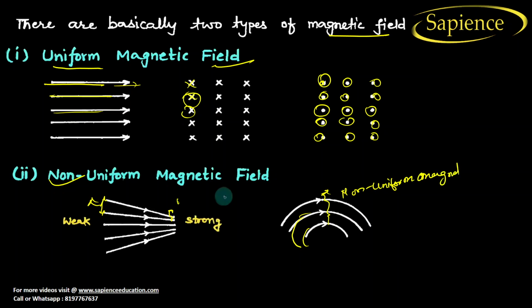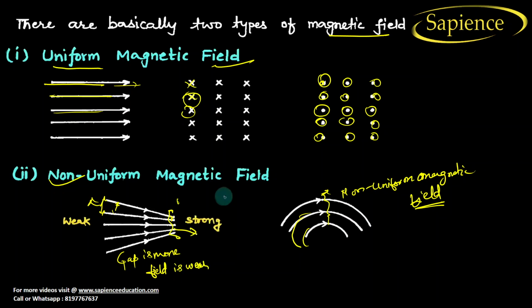Now one more thing is very important: if the gap between the lines is more, the magnetic field is weak.